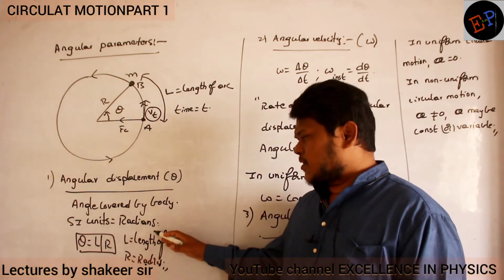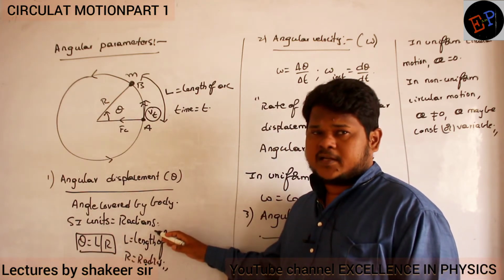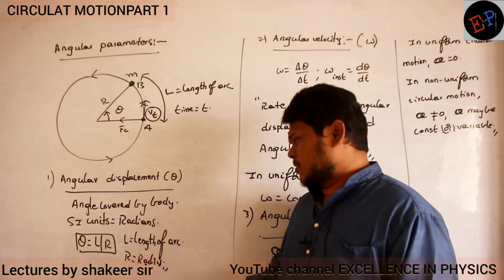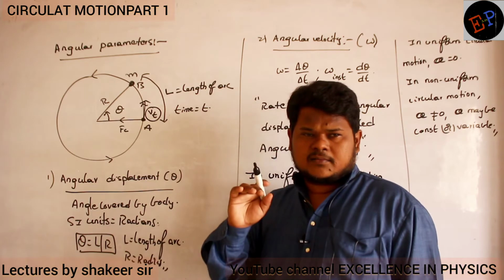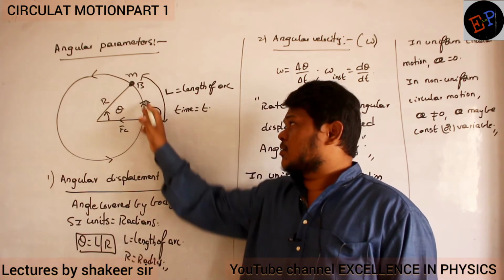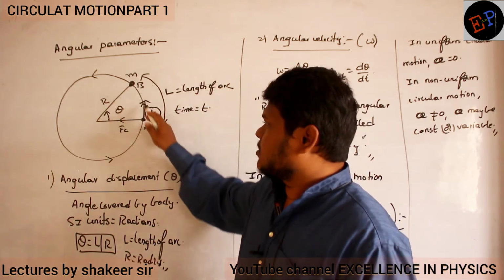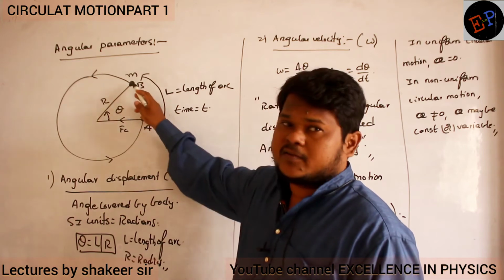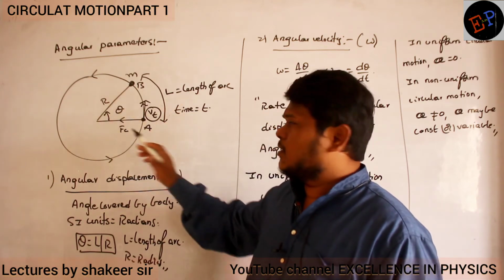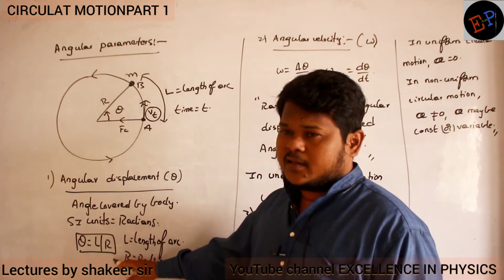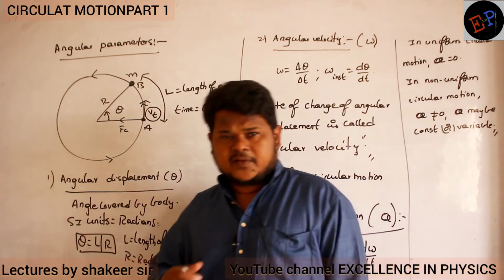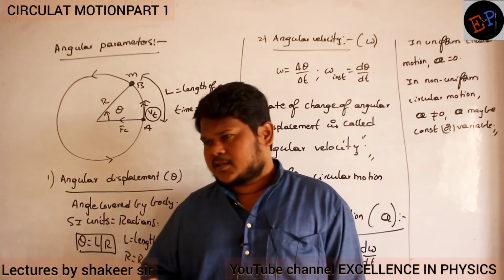And what is the unit of angular displacement in the SI system? Angle is measured in radians. And the relation between the angle covered and the length of the arc: from A to B, some small length of the arc is covered. That length of the arc is L and the radius of the circle is R. Then this is the relation: theta is equal to L by R. This is the relation between angle covered, length of the arc and radius of the circle.